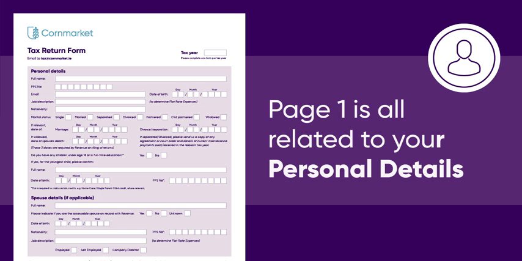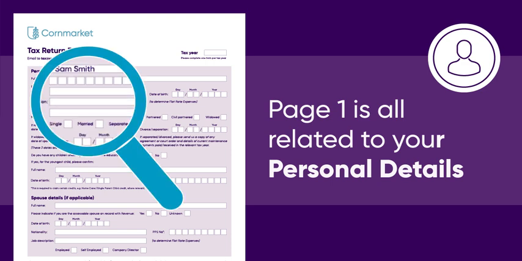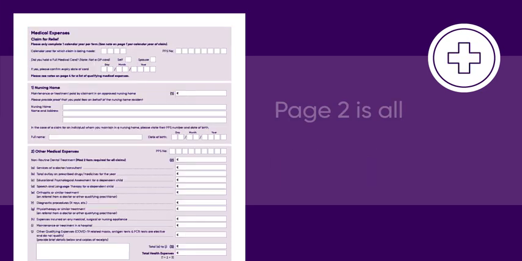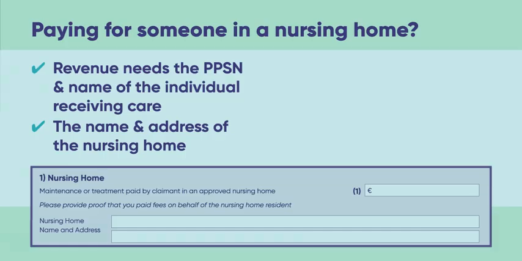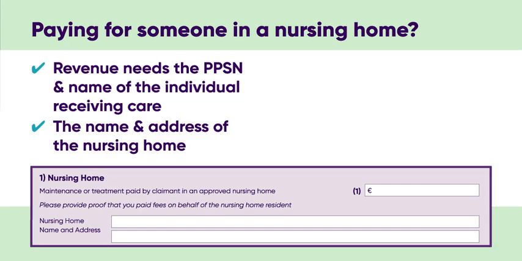Page 1 of your tax return form is all related to your personal details. Now that you've popped your personal details onto page 1, let's head to the second page, which is solely related to medical expenses. If you are claiming tax relief in respect of a contribution made towards the cost of nursing home care, Revenue will require the PPSN and name of the individual receiving care, together with the name and address of the nursing home they reside in.